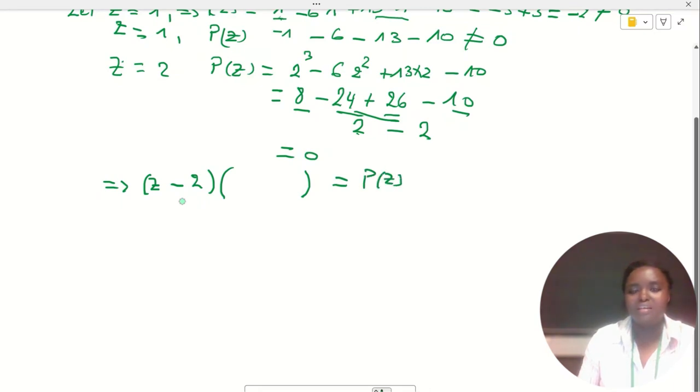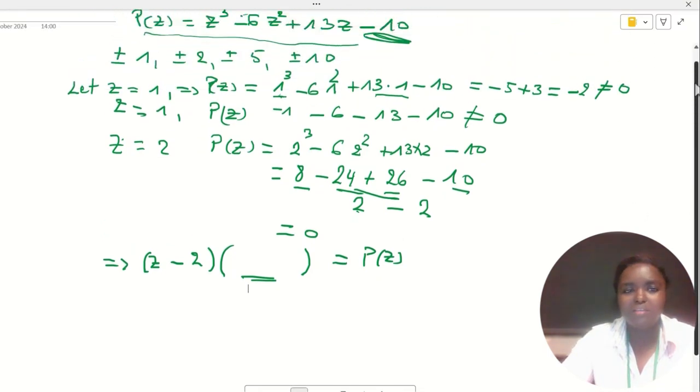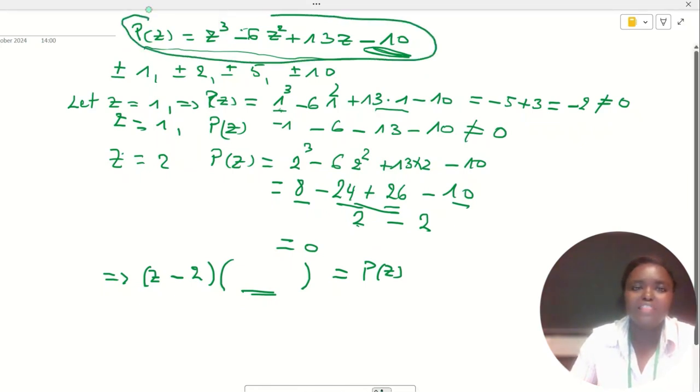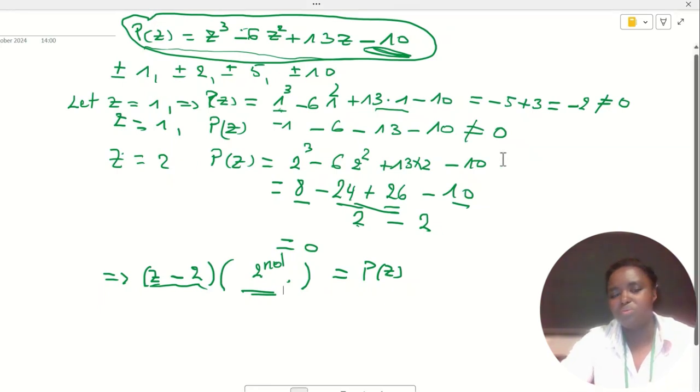Which will be this other polynomial? Since this polynomial p(z) is a third degree polynomial, and we already have this one in degree 1, this will be a second degree polynomial. So we need to find this second degree polynomial. How do we find it? We will take p(z) and divide it by z minus 2.